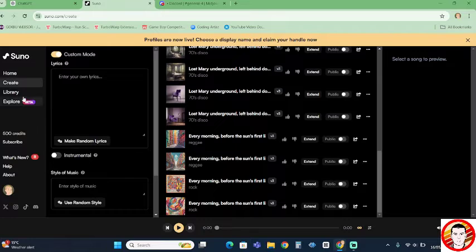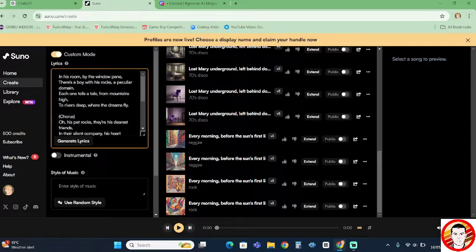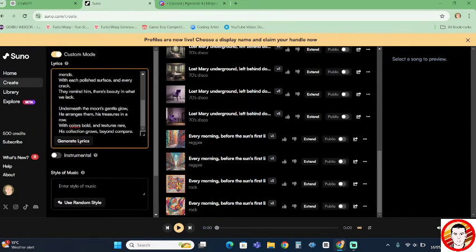So here we're in the create section and we have enter your lyrics. So I'm literally going to paste what we copied from ChatGPT. I'm just going to tweak it slightly, just get rid of those headings there. So we have our verse 1, our chorus, and our verse 2.